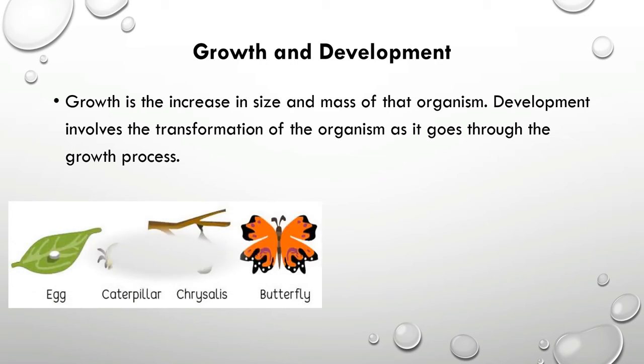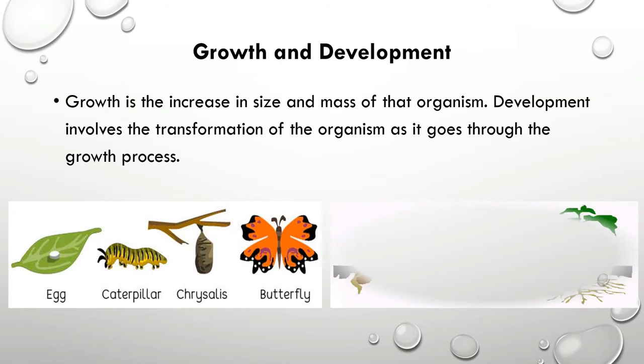So when studying this life cycle of a butterfly, you can clearly identify that at the beginning it has eggs, and after hatching the eggs it produces the caterpillar, and the caterpillar produces a cocoon, and within the cocoon it develops into the butterfly. So the growth and the development of the butterfly take place in different stages.